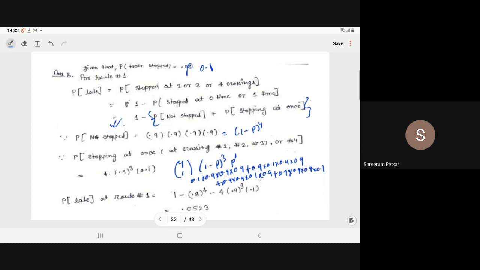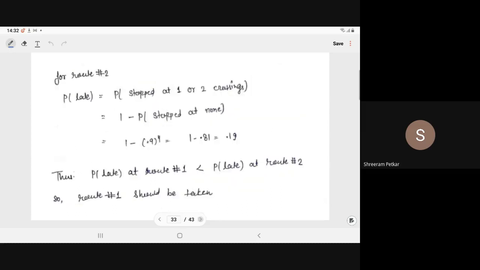Similarly, if you compute the probability of being late on the second route, probability of late means probability stopped at either 1 or 2 crossings. So it will be 1 minus probability stopped at none. So it will become 1 minus 0.9 to power 2, because we have only two crossings.